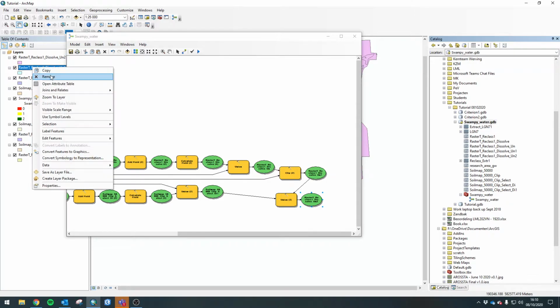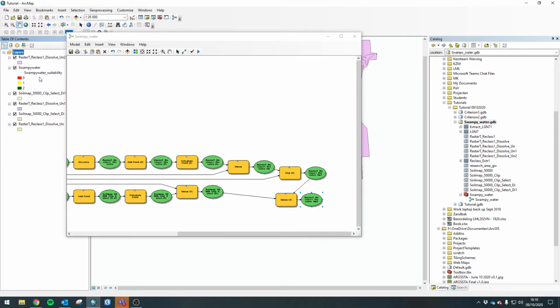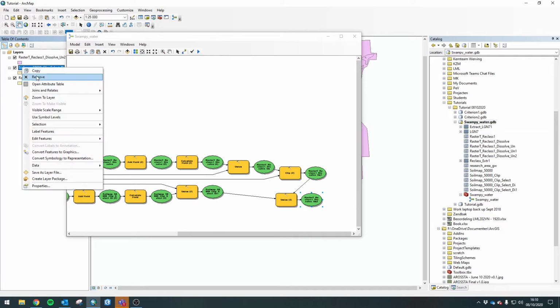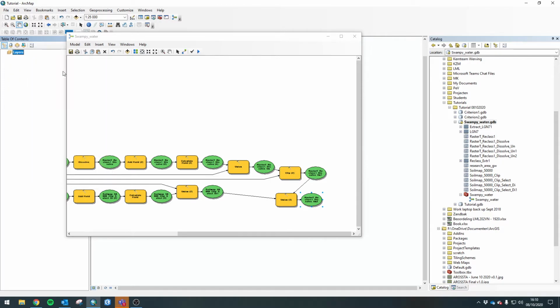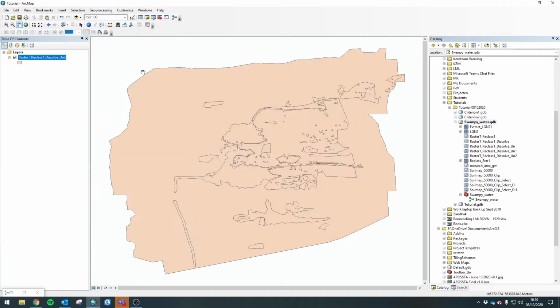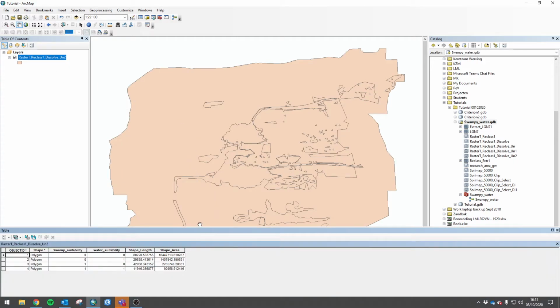Okay, so let's clear all of this up as well, because all these names are just so confusing, and there's lots going on. There's lots of data, and I have no clue. So let's have a look. Add to display. Boom. Cool. Let's have a look at the attribute table, because as you know, the attribute table is a lot more important than the colors that you're going to show.